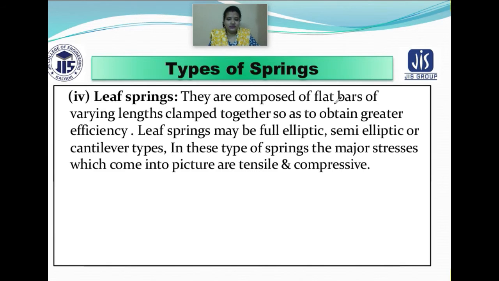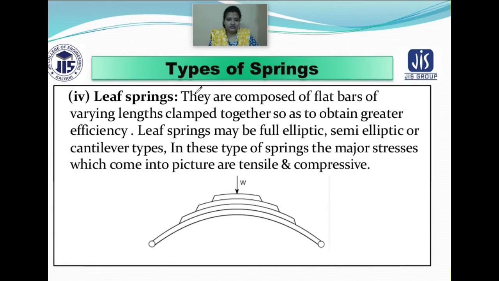So what is a leaf spring? It is composed of flat bars of varying length, clamped together to obtain greater efficiency. So this is one spring, over it you have used another flat bar, another bar, another bar.